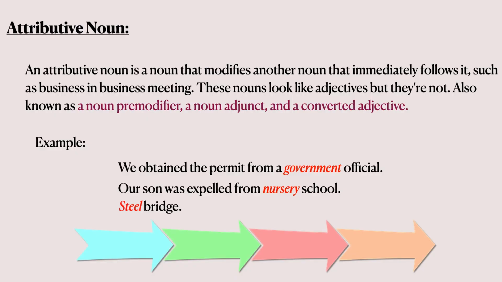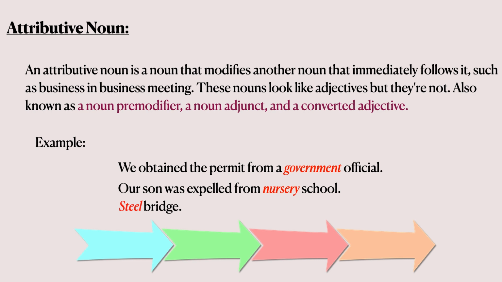An attributive noun is a noun that modifies another noun that immediately follows it, such as business in business meeting. These nouns look like adjectives but they're not. Also known as a noun pre-modifier, a noun adjunct, and a converted adjective.